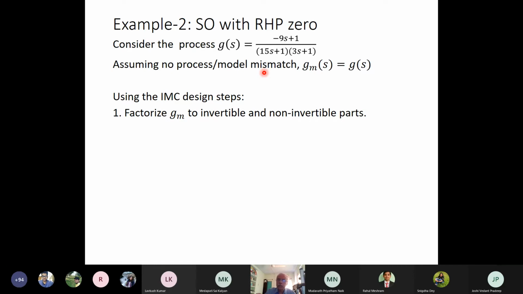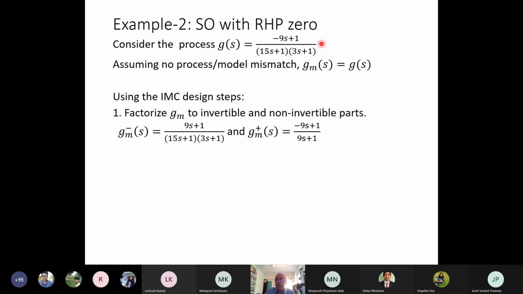Then the controller will become unstable. So obviously this right hand plane zero will be the non-invertible part. So I factorize Gm into invertible and non-invertible parts. So Gm will be (minus 9s plus 1) by ((15s plus 1)(3s plus 1)), and Gm plus (s) is minus 9s plus 1 and plus 9s plus 1.